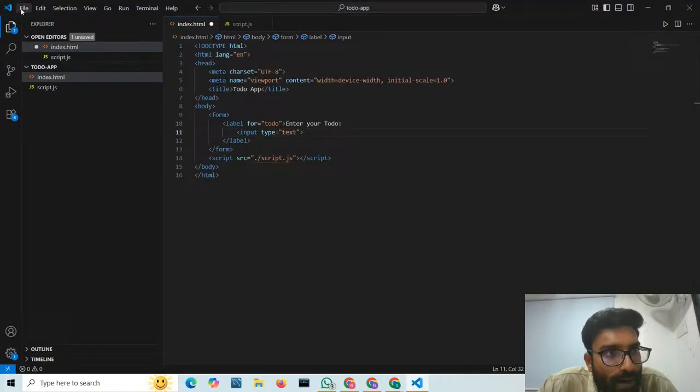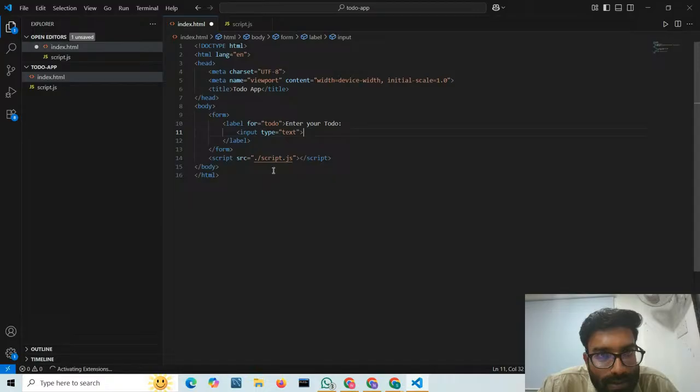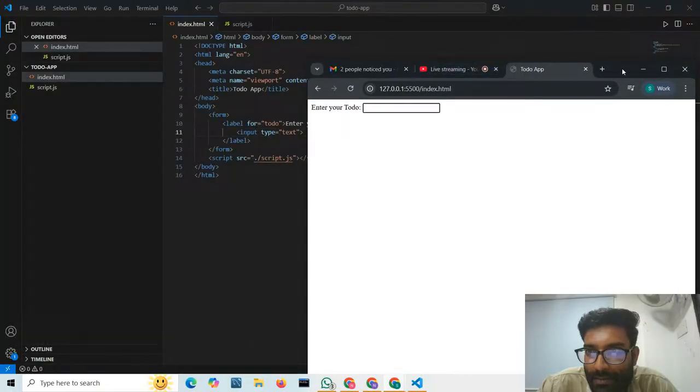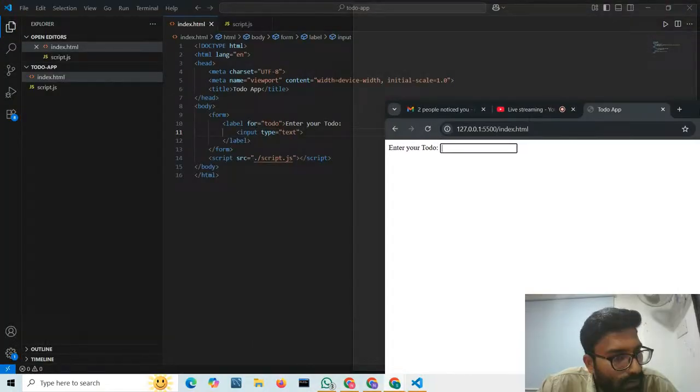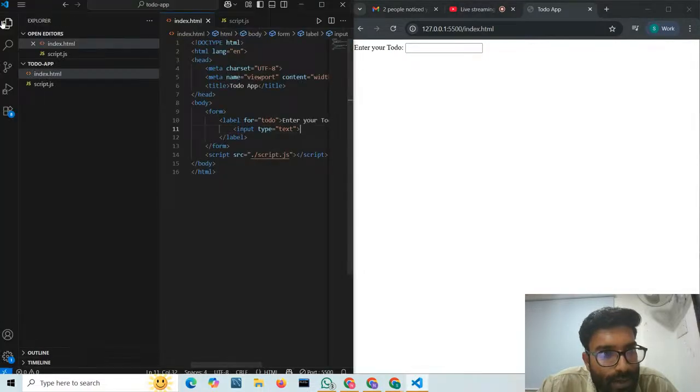I'll turn on the auto save feature, so now my code will be automatically saved. Now you can see I have one label with this input, right? Now I'll keep things side by side. I'll keep this window here and I'll keep my code here, right?